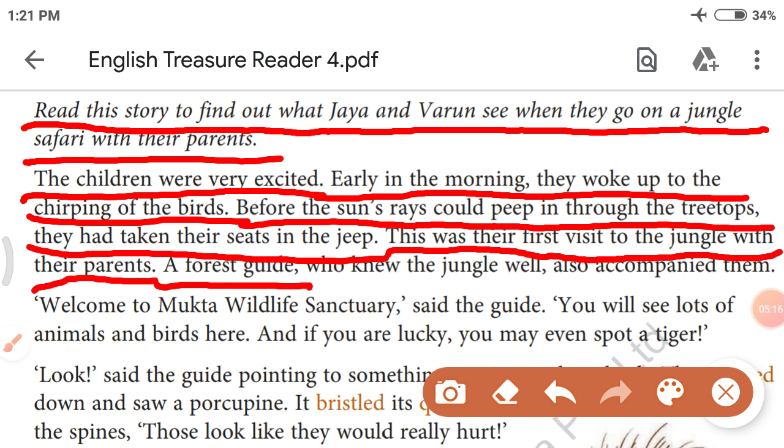A forest guide. Forest means a jungle and guide means a person who knows that place very well. Who knew the jungle well also accompanied them. Accompanied means went with them. Now let's see the next paragraph.